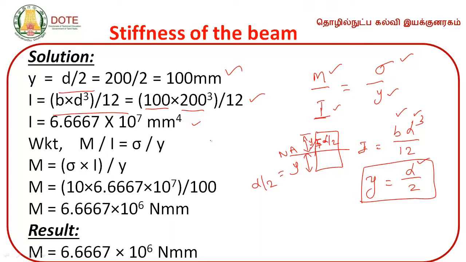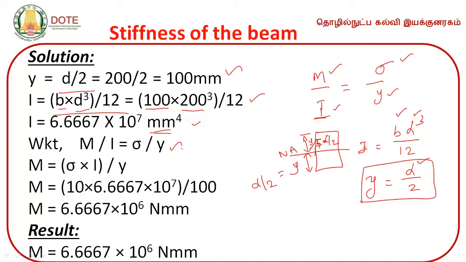6.6667 into 10 to the power 7 mm power 4. What is the unit? mm power 4. Don't forget. Okay. So B is in mm, D cube is in mm cube. So what unit comes for us? mm to the power 4. Don't forget the unit. We know that M by I is equal to sigma by y.